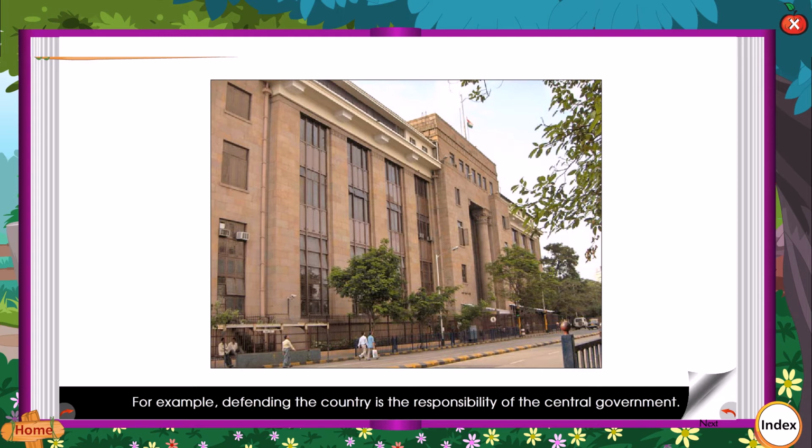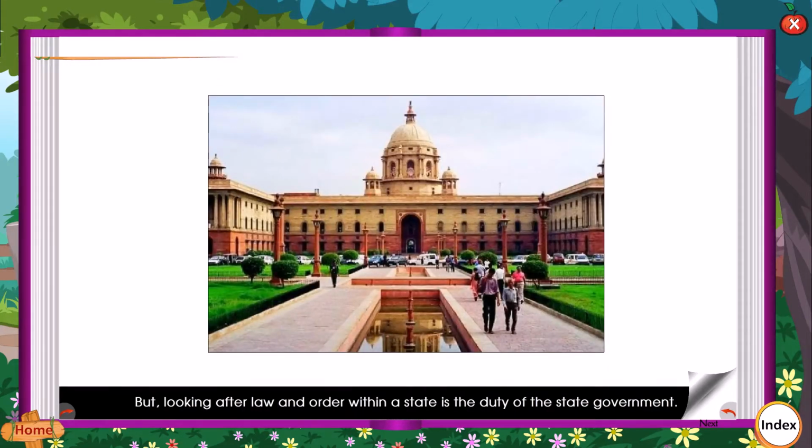For example, defending the country is the responsibility of the central government. But looking after law and order within a state is the duty of the state government. The central government helps the state government as and when needed.